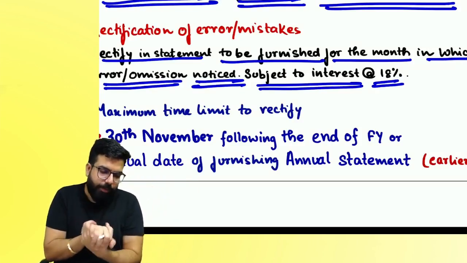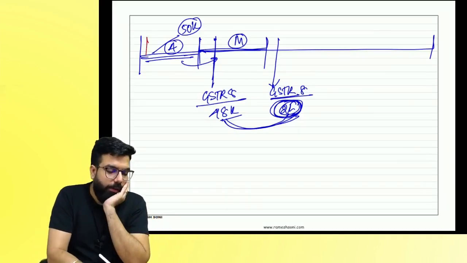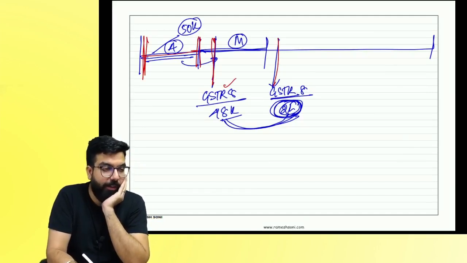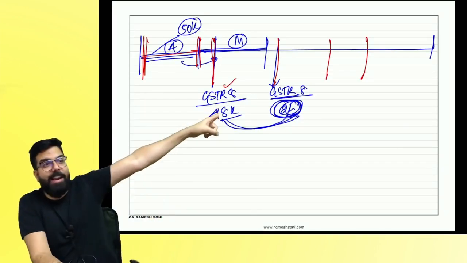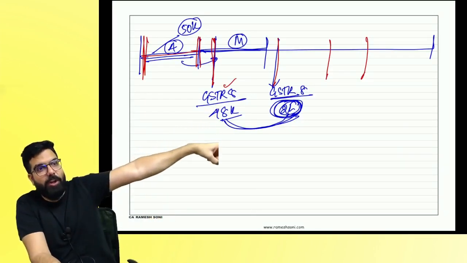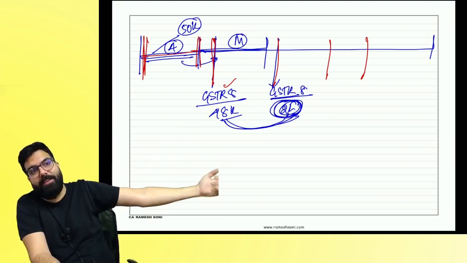Next. People, tell me one thing. In the month of April, I did not show some amount. Can I show it in the next month? Till when is the last date? 30th November or the actual date of the annual return, whichever is earlier.